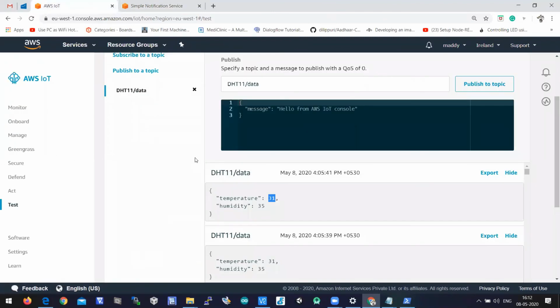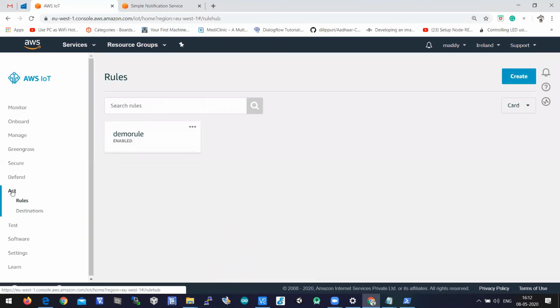So let's jump into Act. Act is a page where you can create a rule. We have to create some rule. What is the rule? When temperature crosses 50, then we have to send a notification. That is the rule. To create a rule, you need to click on Act on the AWS IoT dashboard.